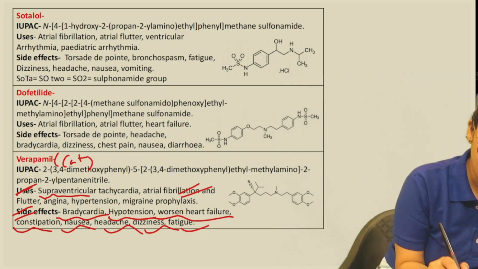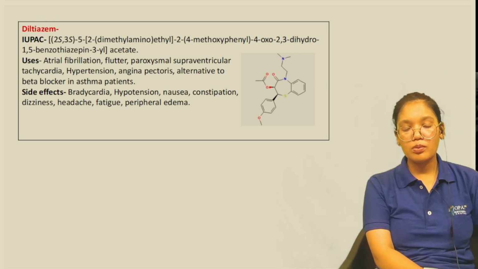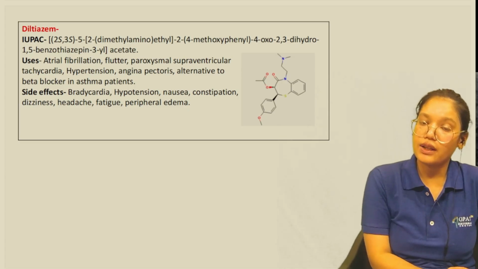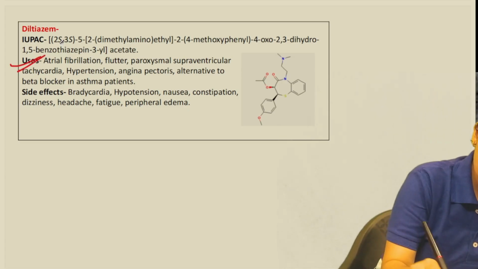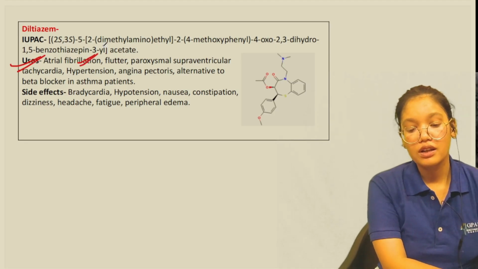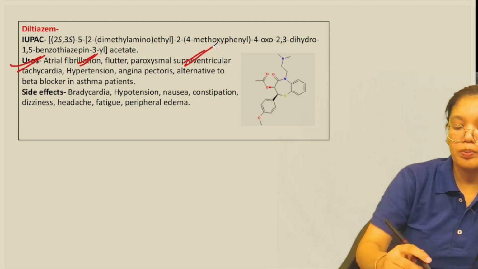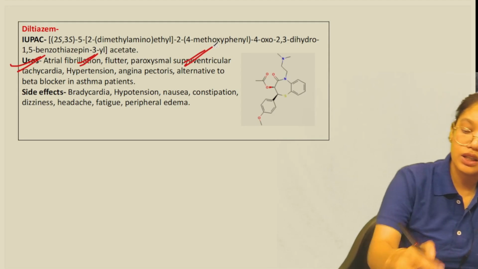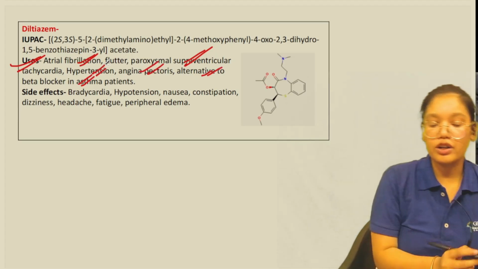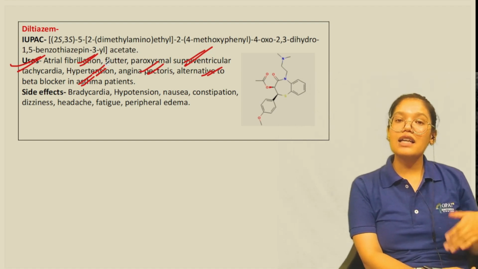Okay. Then the next drug we have is diltiazem. Now diltiazem also belongs to the class of calcium channel blockers, that is the class 4 antiarrhythmic drugs. Uses: atrial fibrillation, it can be used there. Then flutter, for both atrial fibrillation and flutter it can be used. Paroxysmal supraventricular tachycardia, we can use it. Hypertension, angina pectoris, and as an alternative to the beta blocker. Now it can also be used as an alternative to the beta blocker in asthma patients.